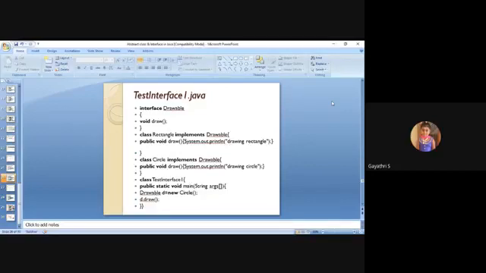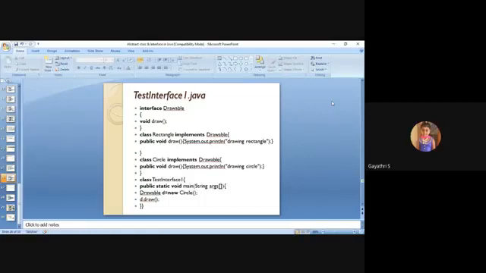Next, one more main class. Within the main class, you are creating the object. Here, Drawable d. This is also a preferable one. You can create a reference variable, but you cannot instantiate the interface. The same thing applies to abstract classes. Both cannot be instantiated.